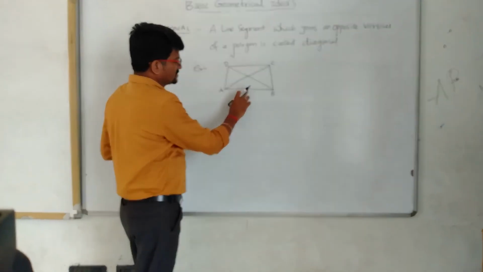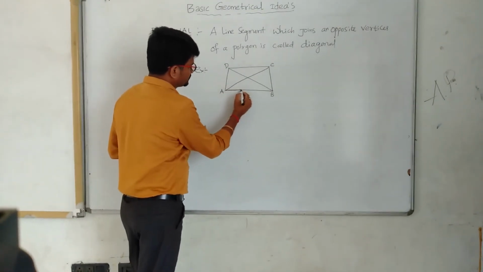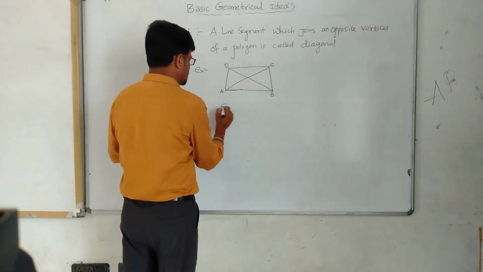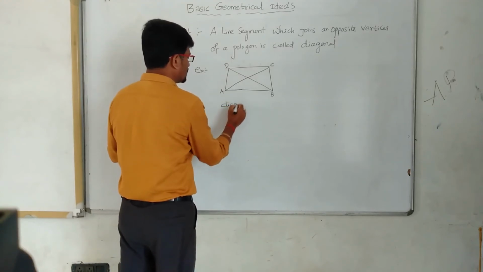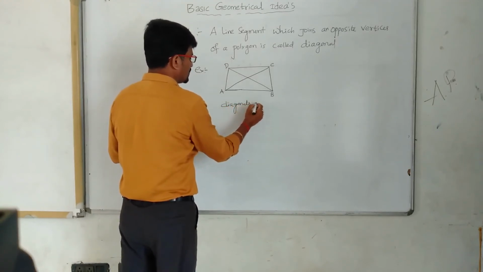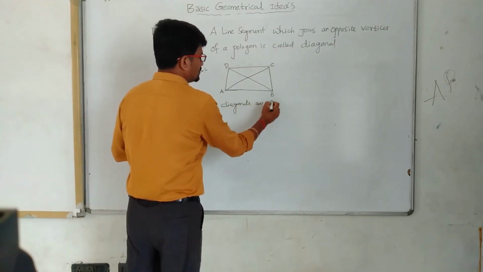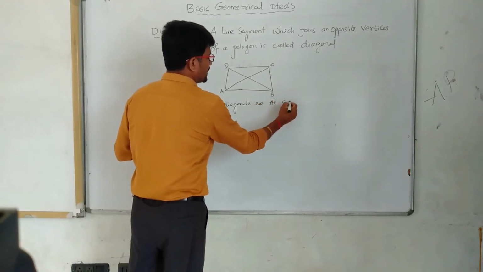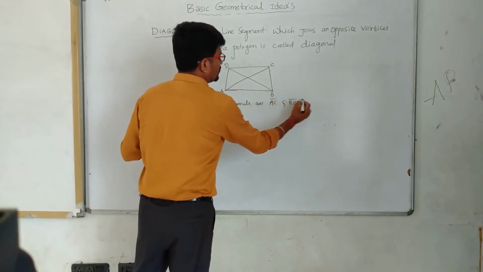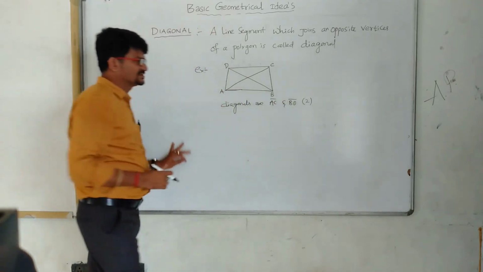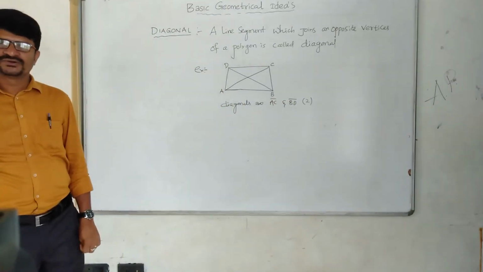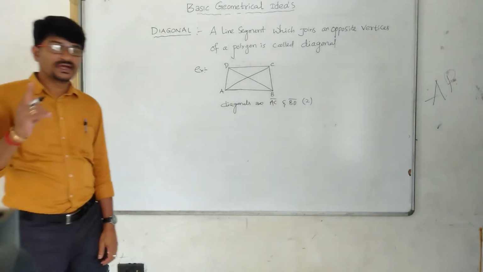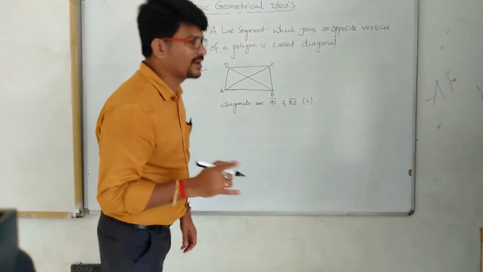So this is a quadrilateral. How many diagonals are here? AC and BD. Two diagonals.